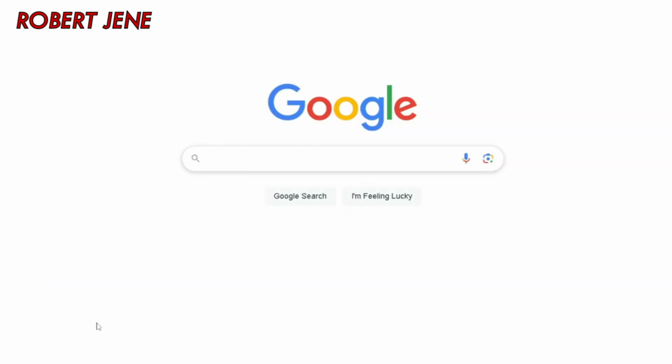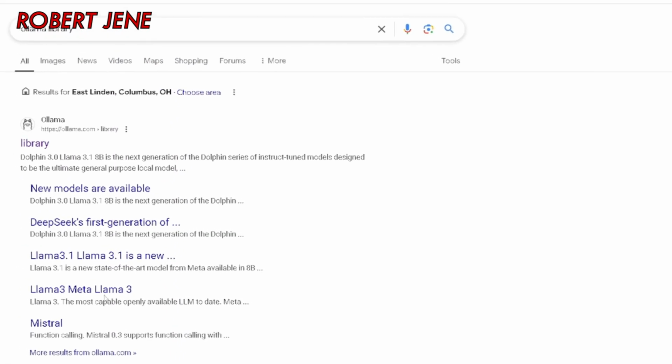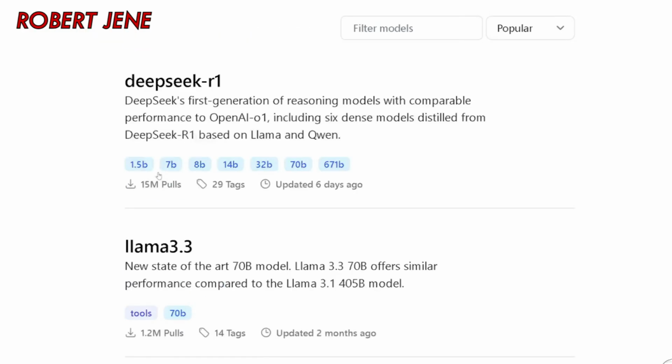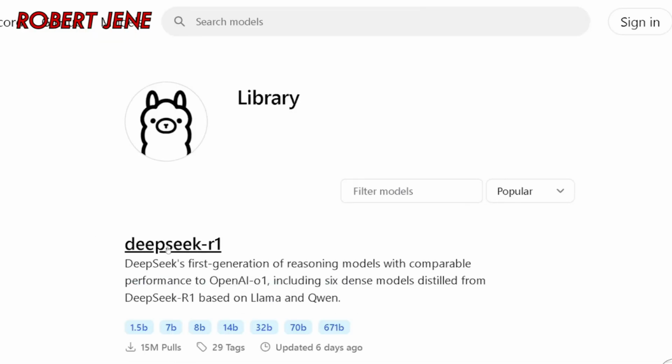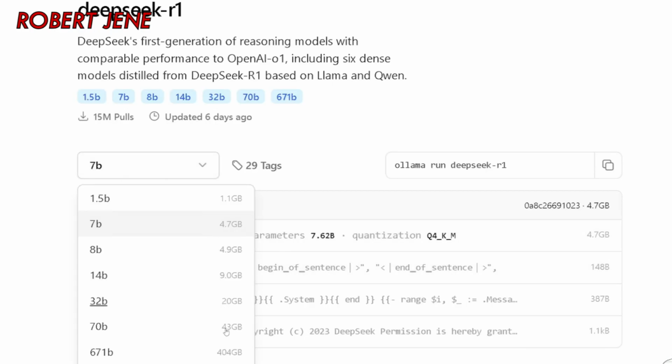But I'm going to show you a hot tip for downloading models without having to type all this junk. Go to Google and Google this, Ollama Library. And then click Library. And they've got a bunch of models here that you might want to try, but for now, we're just going to DeepSeek R1. Scroll down a little bit and change it to the model you want to try. And right here, it shows you the size that it's going to take up on your drive to download it. So let's say we were going to try the 7 billion model, the next one up.